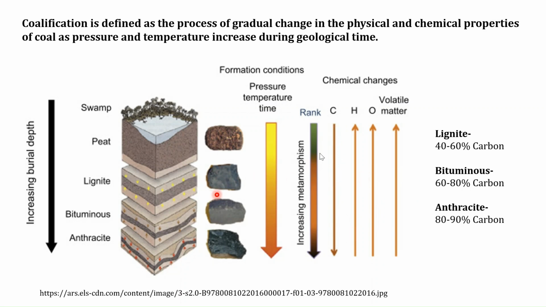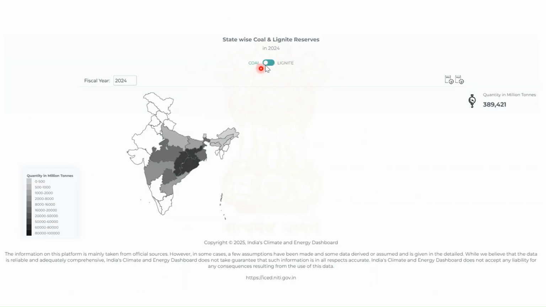So if we talk about the carbon content, there is 40 to 60% carbon in the lignite coal. In the bituminous coal, we have 60 to 80% carbon, and then in anthracite, we have 80 to 90% carbon. So here we have the state-wise coal and lignite reserve for our country India for the year 2024. The different shades of black represent the different ranges in the quantity in million tons, and the overall quantity is 3,89,421 million tons for our country.